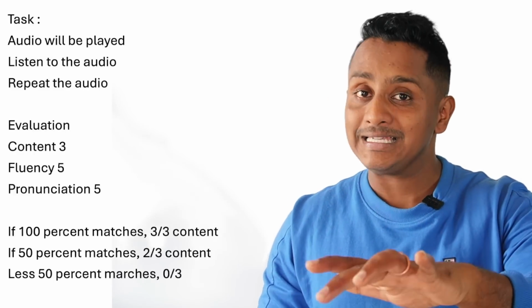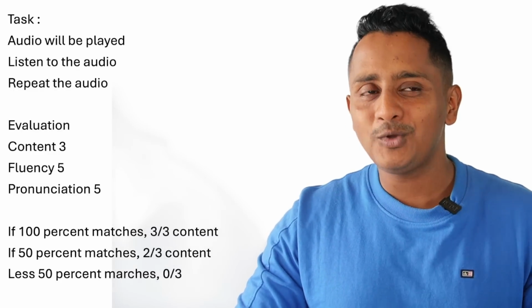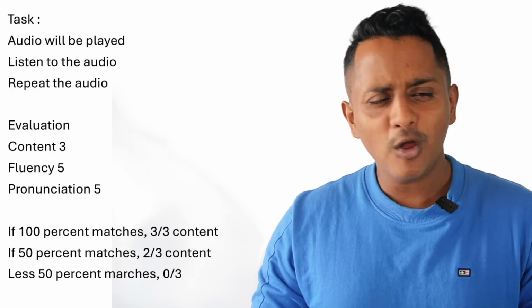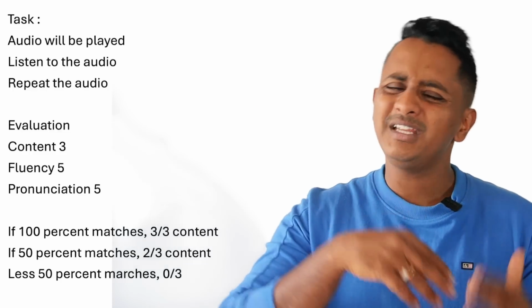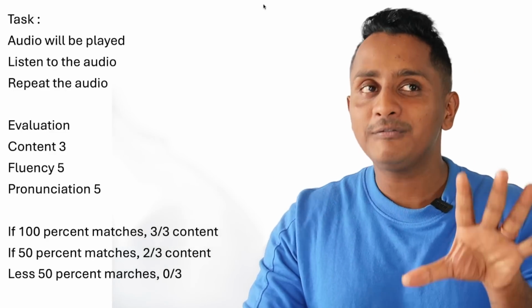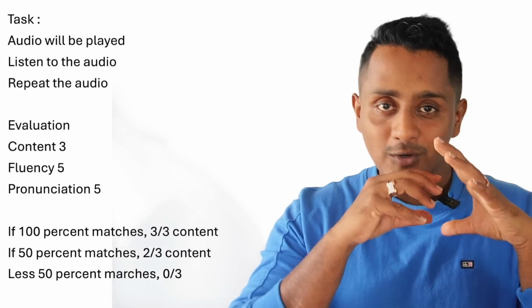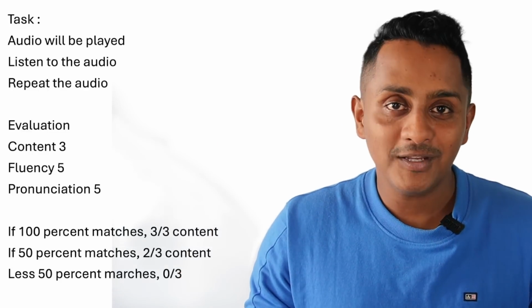And also Pearson says, if 100% content matches, you get 3 out of 3 for content. If 50% matches, you don't get 0, you get 2 out of 3. If less than 50%, they say 1 out of 3, though it's mostly 0. So now we have this luxury of giving less content and still getting more score. Because of this, a new dimension of research opens.